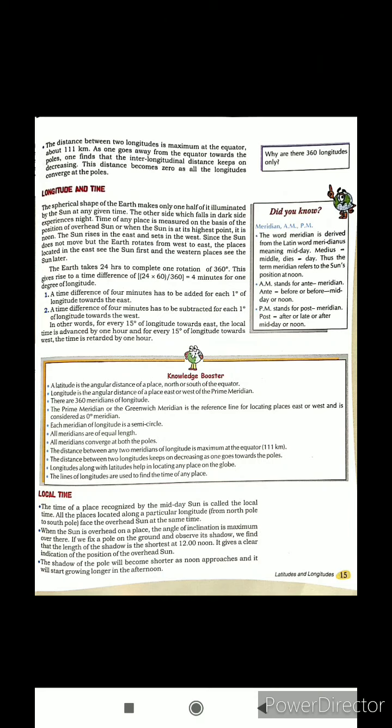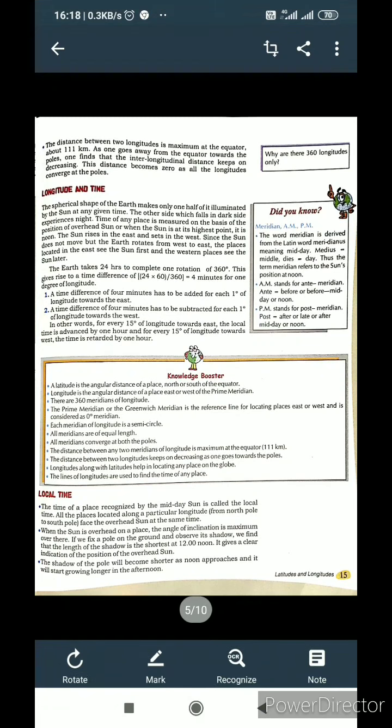If the earth moves 15 degrees, it takes 1 hour. Same if the earth moves 30 degrees, it takes 2 hours, 120 minutes. A time difference of 4 minutes has to be added for each degree of longitude toward the east. A time difference of 4 minutes has to be subtracted for each degree of longitude toward the west. In other words, for every 15 degrees of longitude toward the east, the local time is advanced.